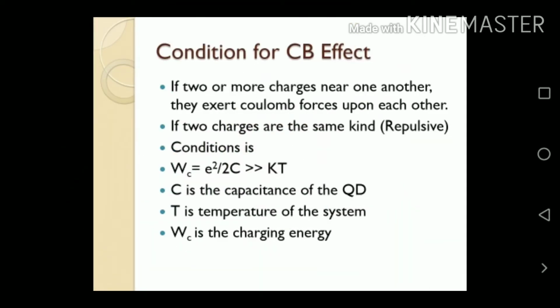Next we discuss the condition for the Coulomb blockade effect. If two or more charges are near one another, same charges repel and different charges attract each other. So here WC equals e squared by 2C, which is very much greater than kT. C is the capacitance of the quantum dot, T is the temperature of the system, and WC is the charging energy.